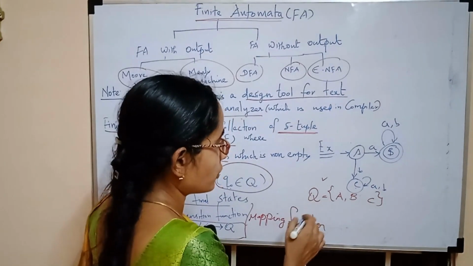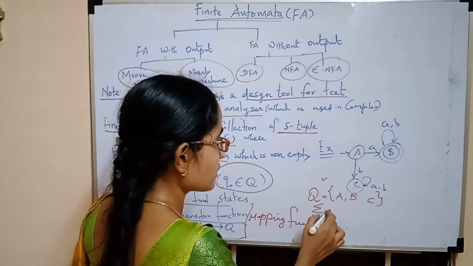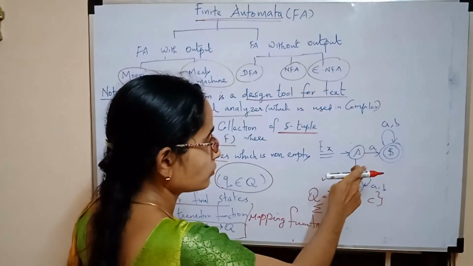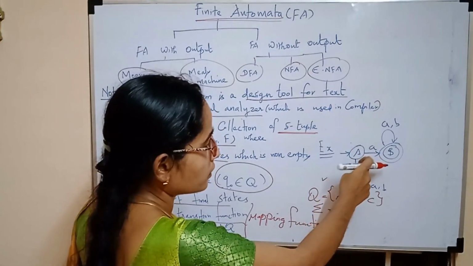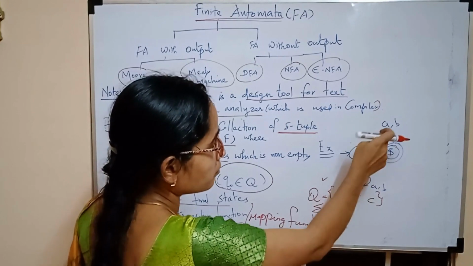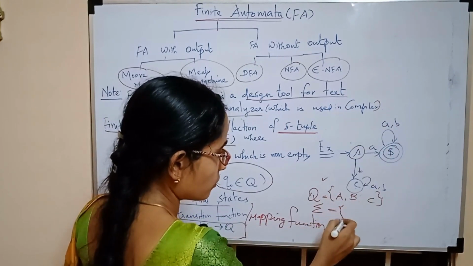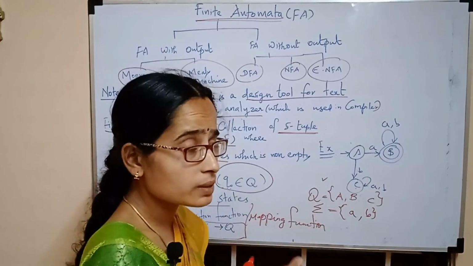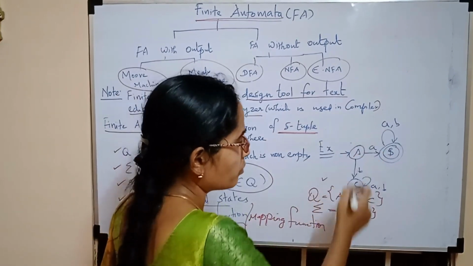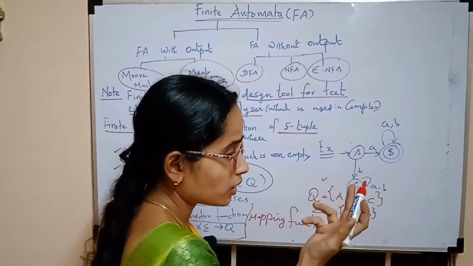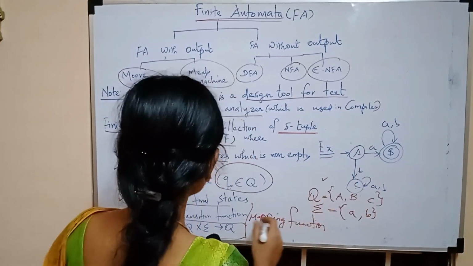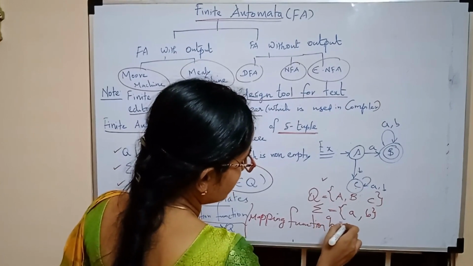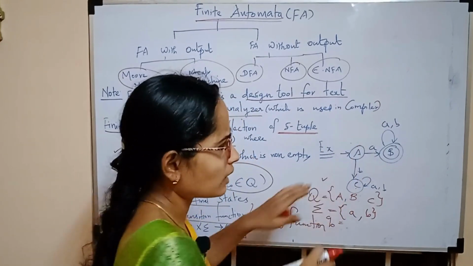This is the set capital Q, and then we define sigma. What is sigma here? We have A, B as the input symbols. The sigma set consists of 2 elements, A and B. Other than that we do not have any input. Then we define q naught, the starting state. In this diagram, what is the starting state?